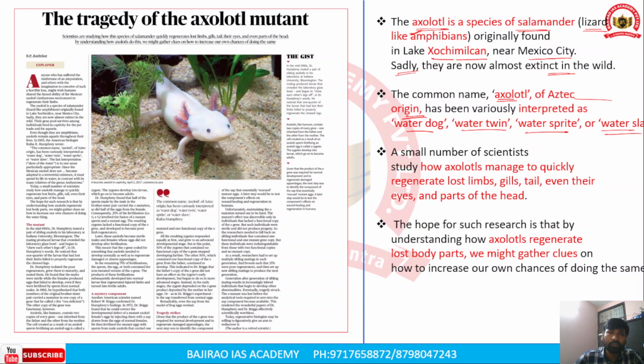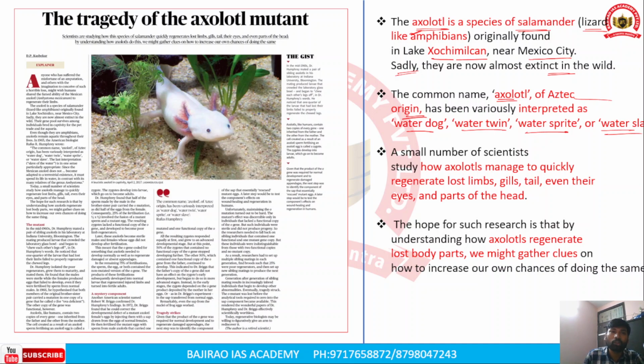Even though it is an amphibian with the capability to live on land, it mostly lives in water, and therefore it is called a water slave. The speciality of this species is that even if it loses its body parts, it can quickly regenerate them.